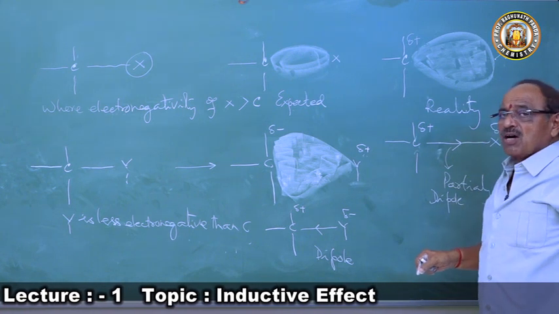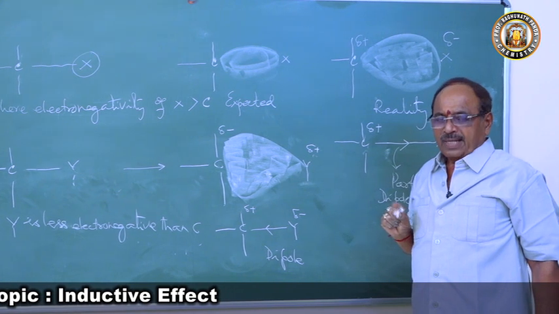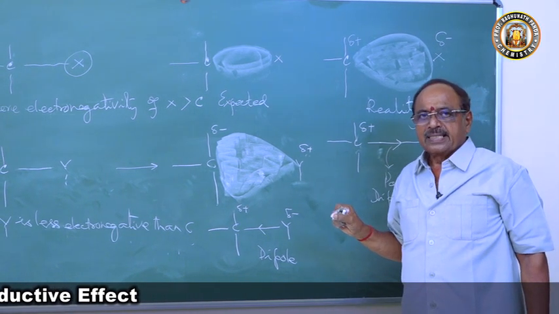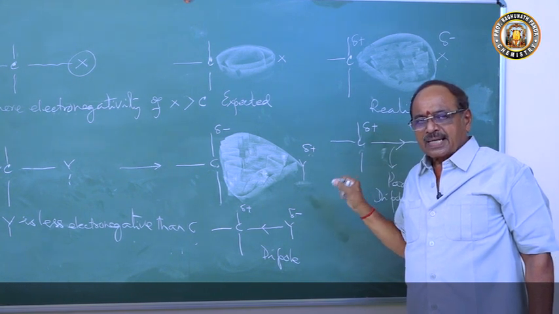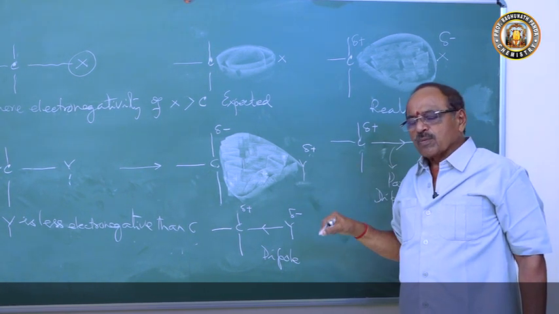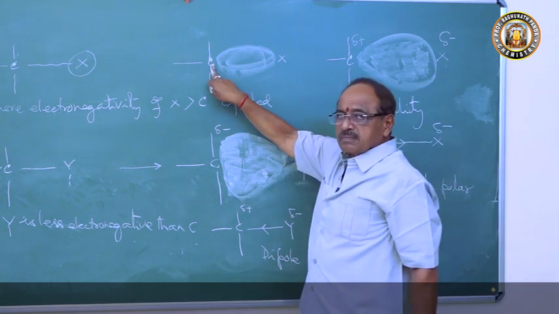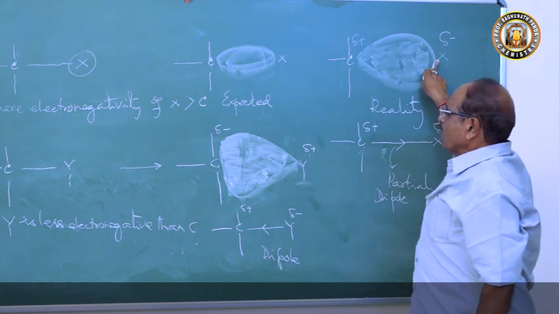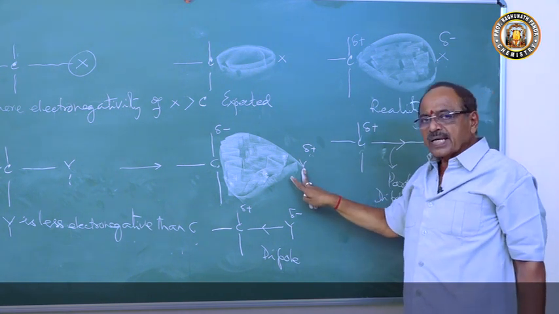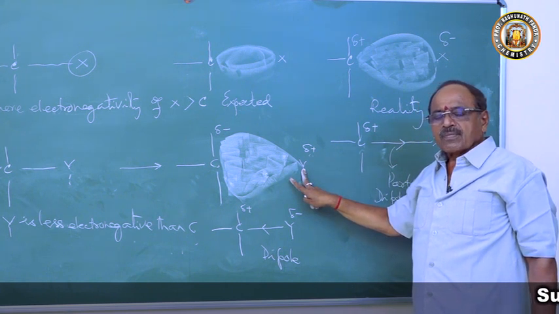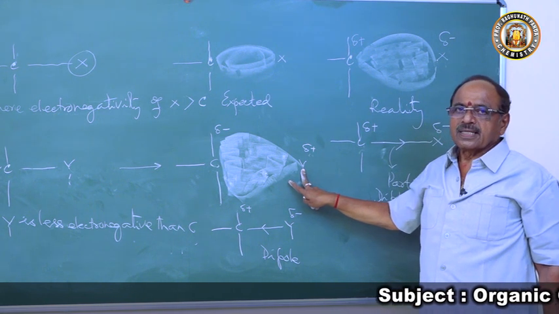So induction of the polarity, the partial polar character, in a covalent molecule when the carbon atom is bonded to an atom of higher electronegativity or bonded to an atom of lower electronegativity is called the inductive effect.